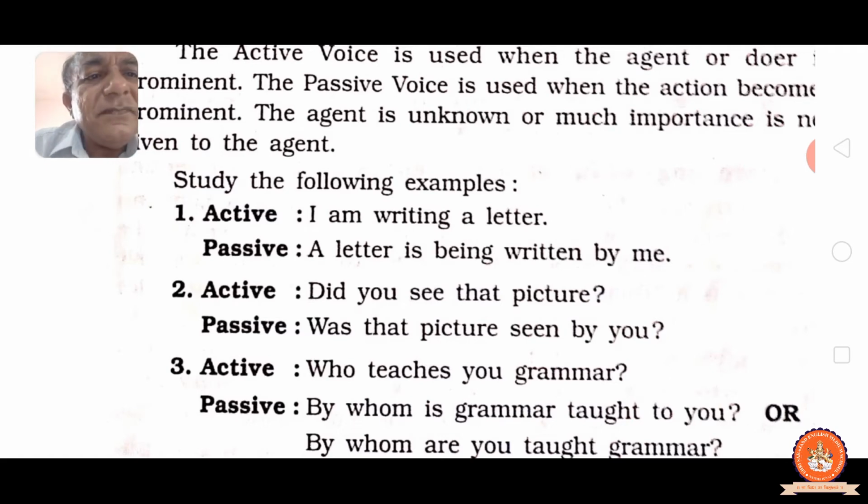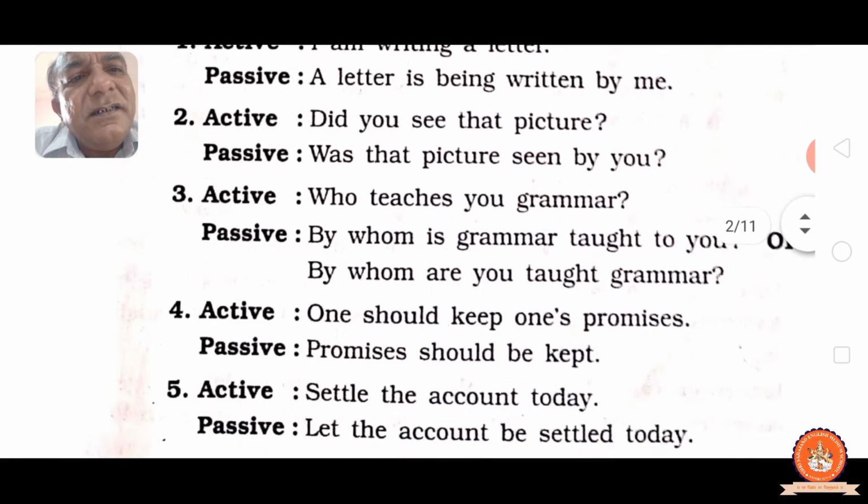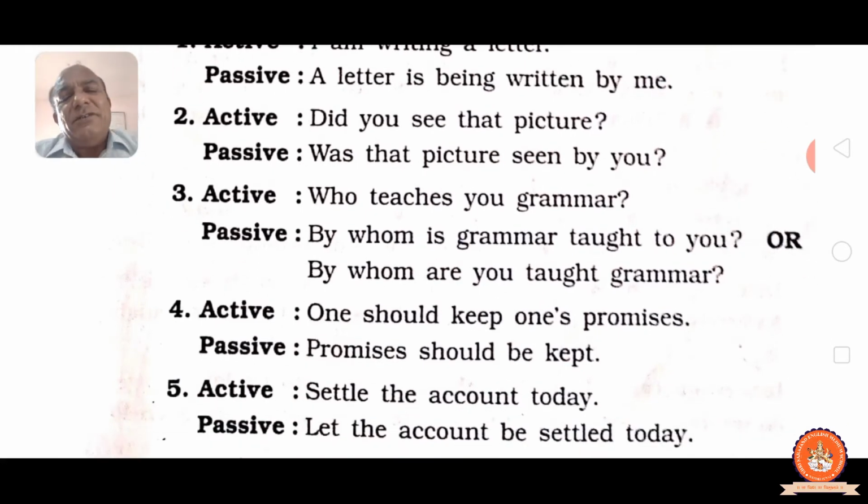By whom is grammar taught to you, or by whom are you taught grammar. One should keep one's promise. That means promises should be kept by one. There is no need of writing a certain subject, as you understand it, no need of writing.